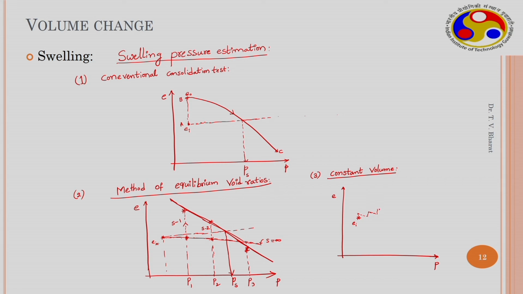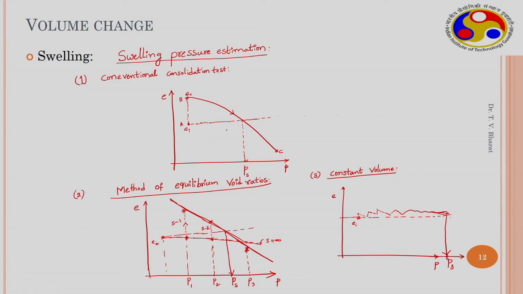Again it will start increasing its volume. Then if you apply some more load, it will decrease its volume. Likewise it moves like this, and essentially you are maintaining the volume near constant. After some application of loading, it stops increasing its volume. Then the corresponding pressure is called the swelling pressure, Ps.